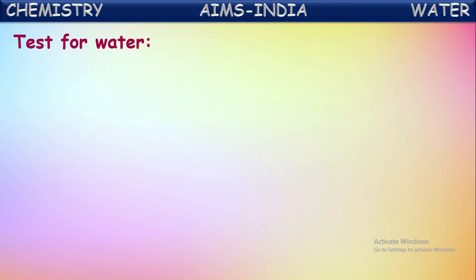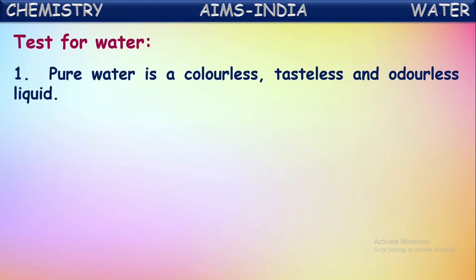Let us see here some general tests for water. One of them is the general test. Pure water is a colorless, tasteless, and odorless liquid. Okay, we know pure water has no color, no taste, and no odor. But drinking water or potable water has a certain taste and a luster. This is because of the presence of dissolved gases and minerals in the water. But if it is pure water, it has no color, no taste, and no odor also. Okay, let us see one more test.